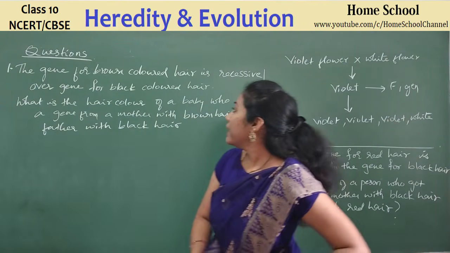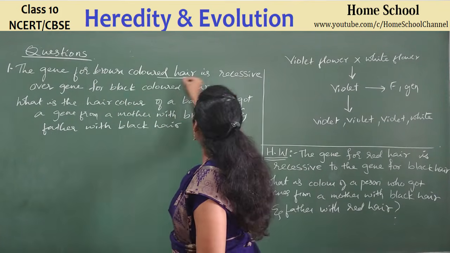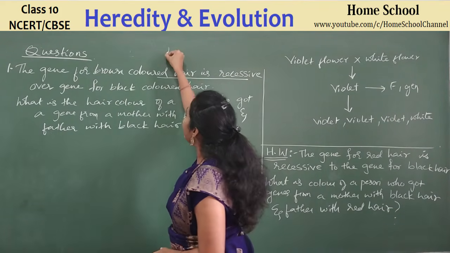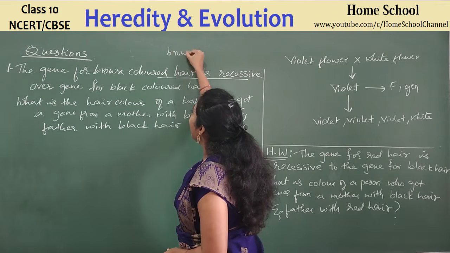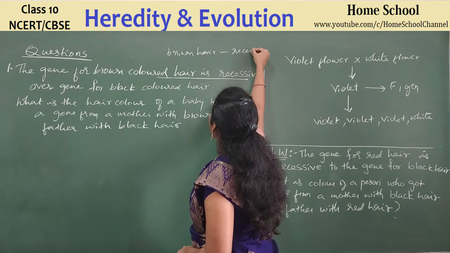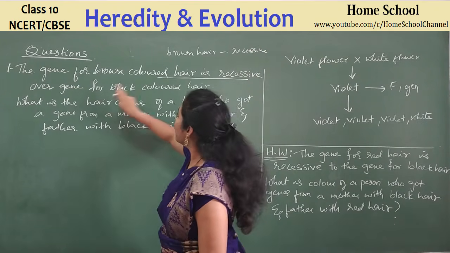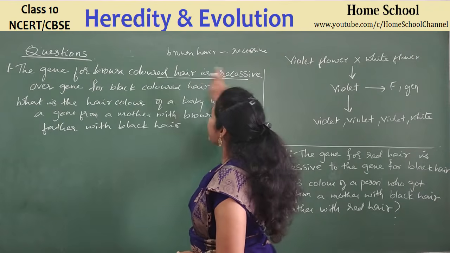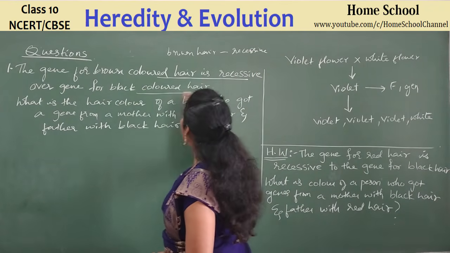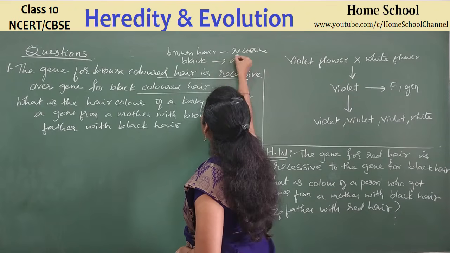Clear? See here, the gene for brown color hair is recessive. I'll write here: brown hair is recessive over a gene for black color hair. That means black hair is dominant. Yes or no?